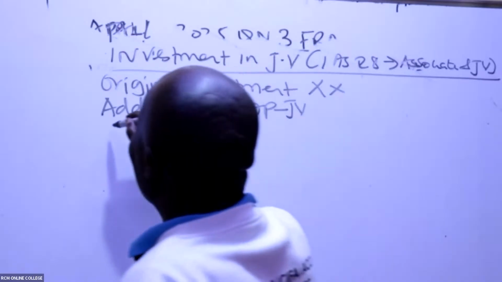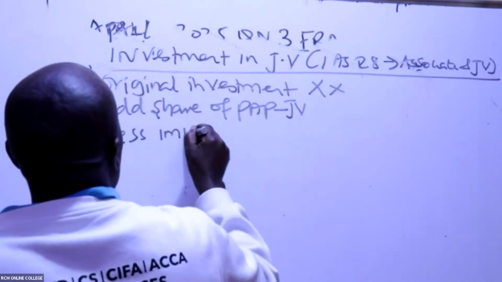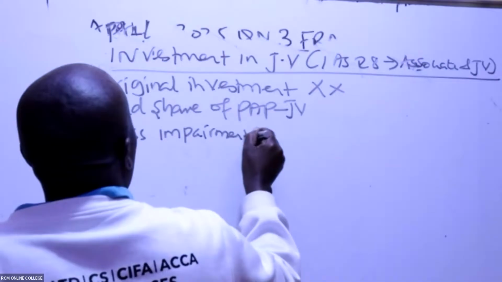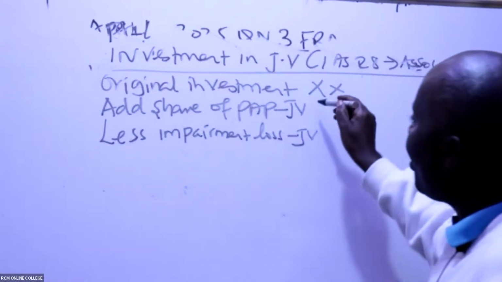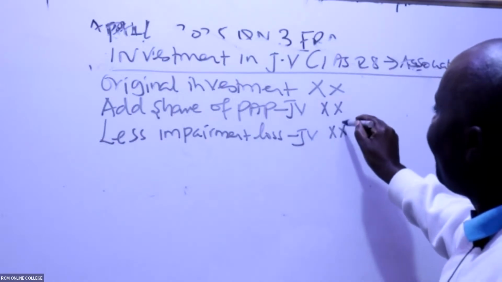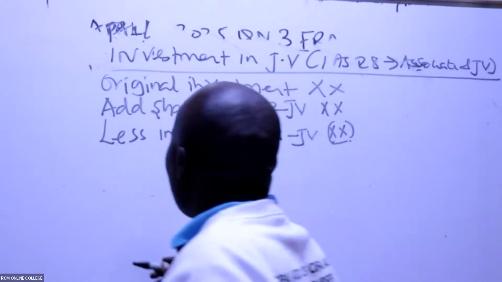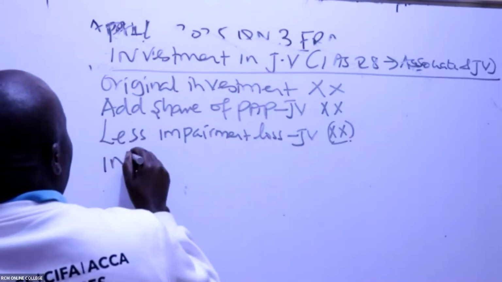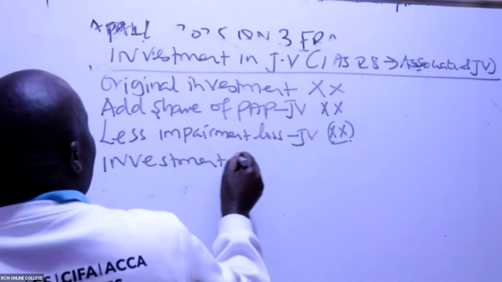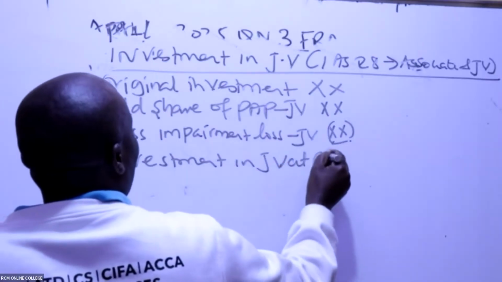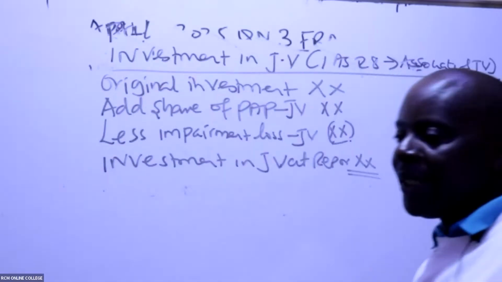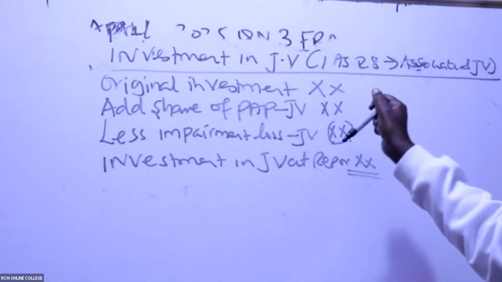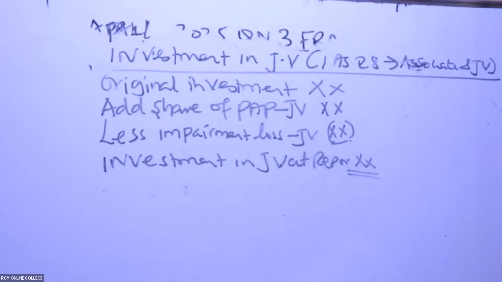And then you less impairment loss. Which impairment loss? For the joint venture or for the associate. So you less like that, and then you'll be able to get the investment in the JV. Investment in JV at reporting. Just as simple as that. The equity approach, the profits model, profits and any losses. Equity approach, one line.